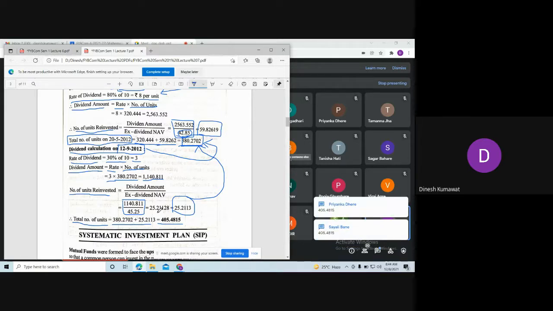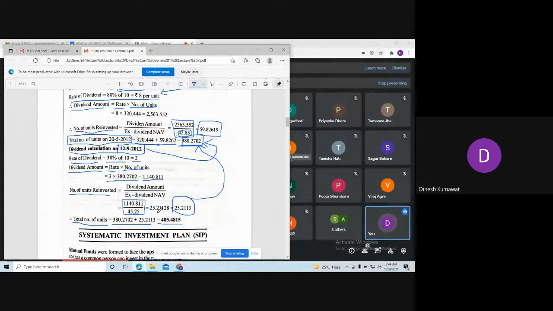Priyanka is also getting the same. Saili is getting the same. Okay, so in this way we are going to do the calculation whenever the problems are based on the dividend reinvestment option. Is the problem clear? Yes, sir. Anybody has any kind of doubt in these two problems?